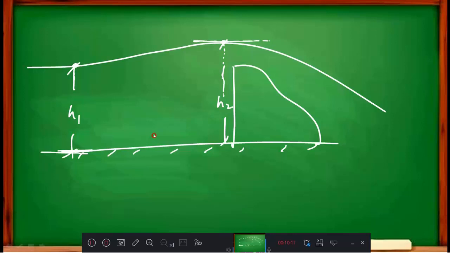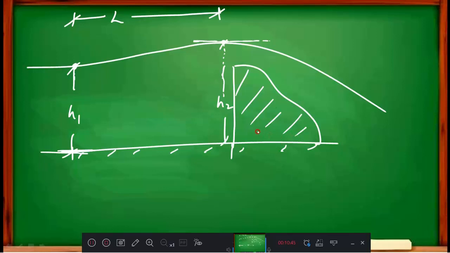Our task is, it is increasing from this point. What is the length? This length I want to determine. Why is this length required? So that I can take some precautionary actions beyond the dam. Therefore, this length is required. This length is called the length of the backwater curve.